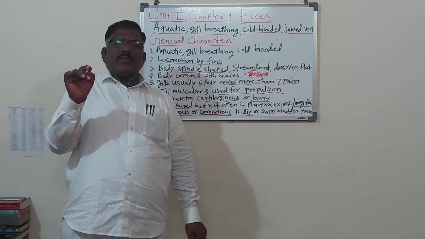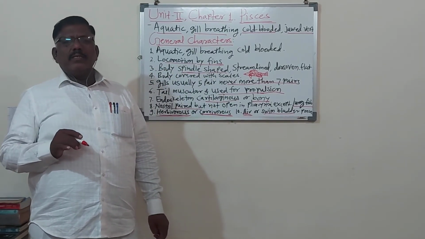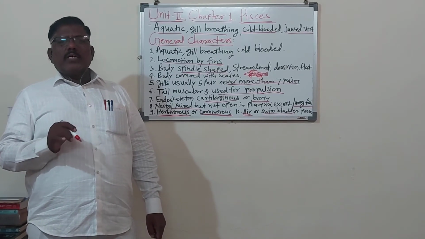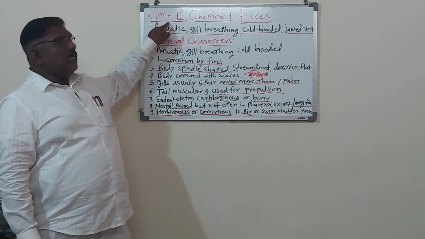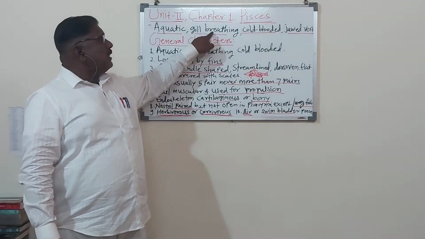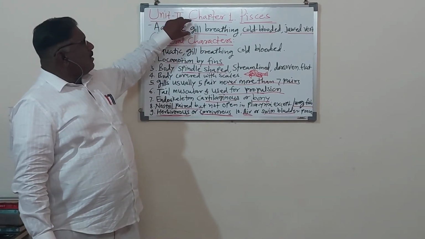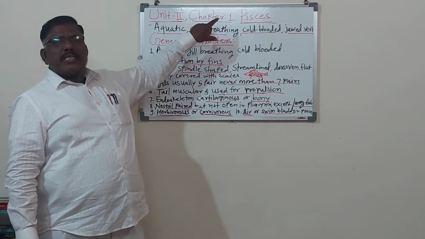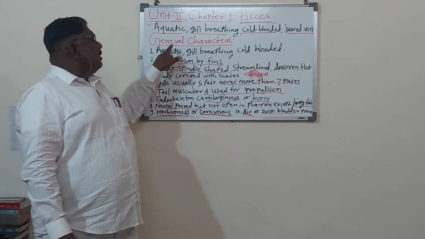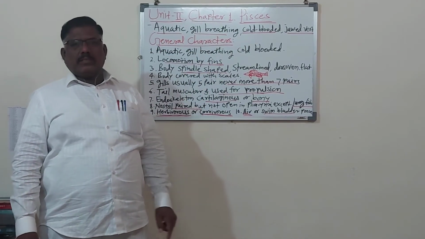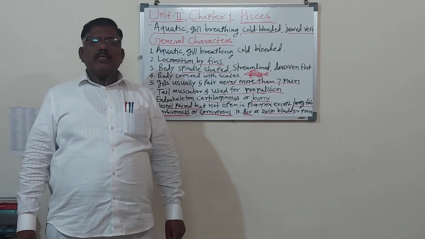Depending on how many marks the question carries, we have to give that much time and write that many points. So dear students, in today's period we started unit 2, chapter number 1. The name of the chapter is Pisces. We have studied the introduction or definition of the chapter, then the general characters of the Pisces, the general characters of the fishes. So for today it is sufficient.